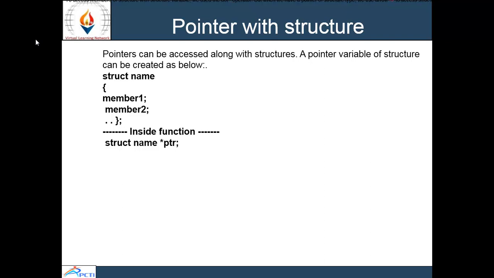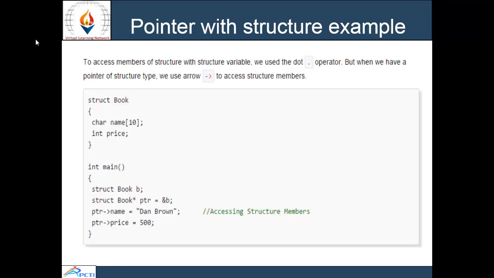Here star ptr is of struct name type, because it mentions that name is a structure and the pointer will point to it. A pointer with structure example will be shown like this. To access the members of a structure we use the dot operator, but when we have a pointer of structure type we use the arrow to access structure members.